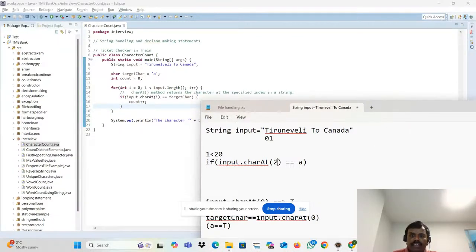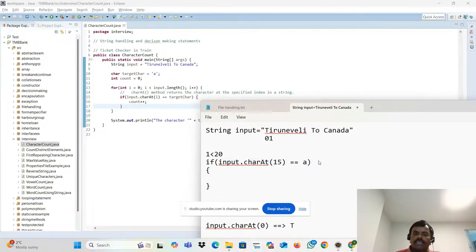Whenever the 15 comes, caret of 15. What is the caret of 15? It will return A. Now see that it is returning A. So A double equal to A. Are both matching? Yes, it is matching. Then what will happen? It will go inside. What is the count? Initially the count is 0.